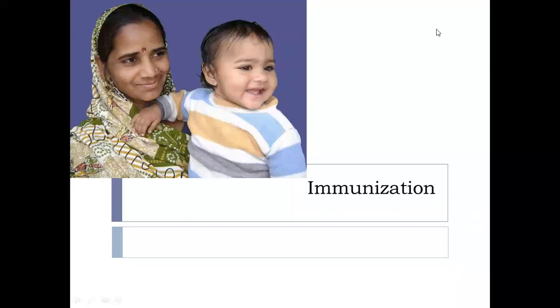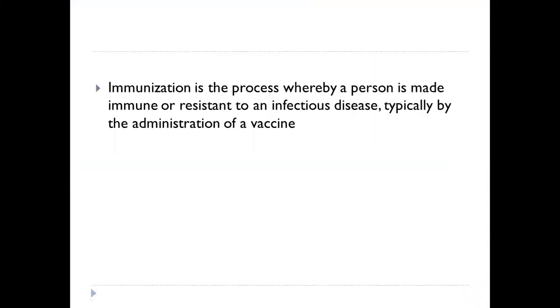Hello everyone. In today's session, we are going to learn about immunization, which is also called vaccination. Immunization is defined as the process whereby a person is made immune or resistant to an infectious disease, typically by the administration of a vaccine.